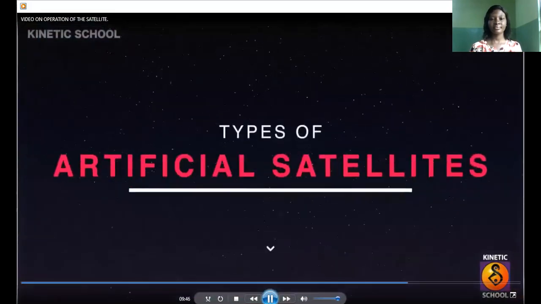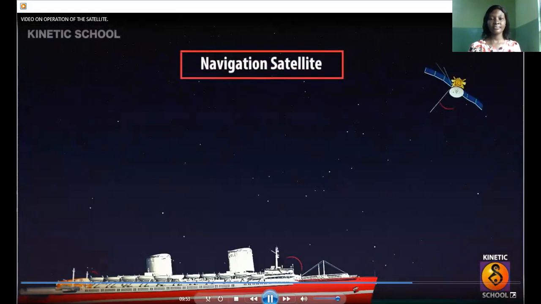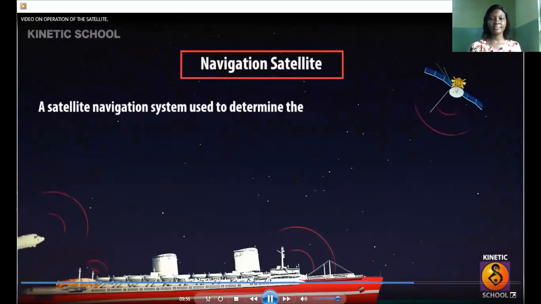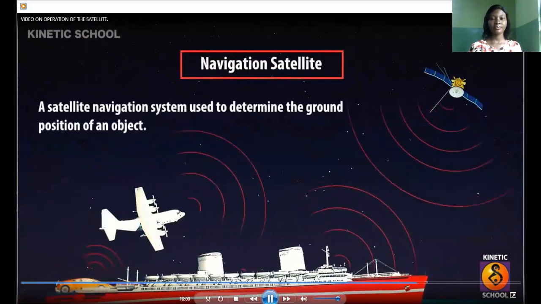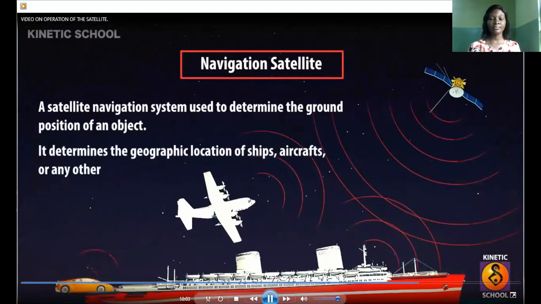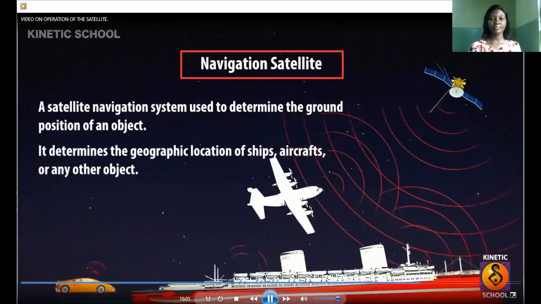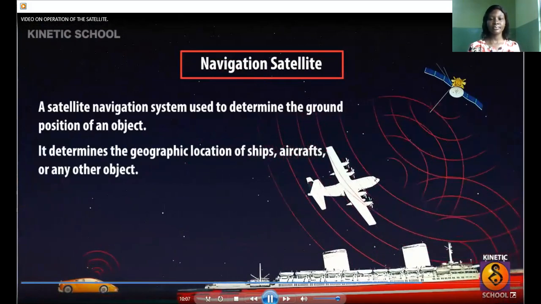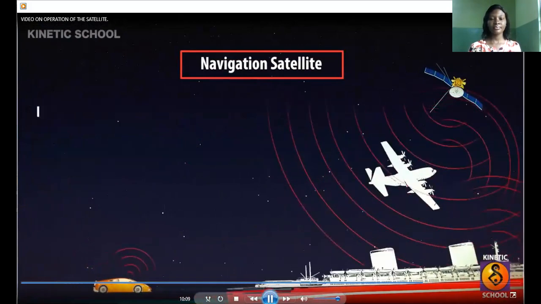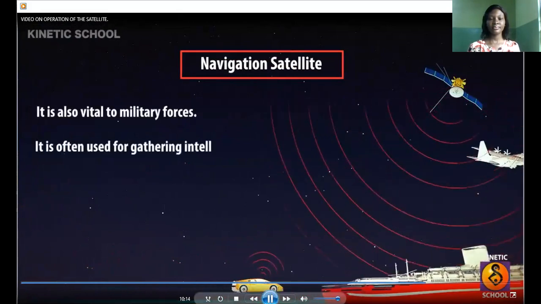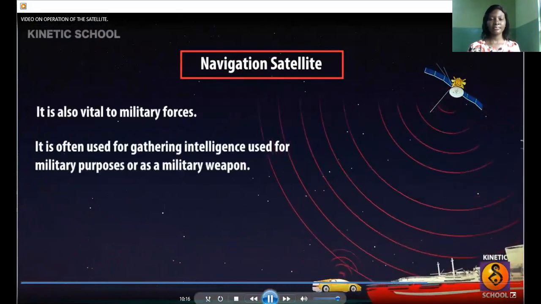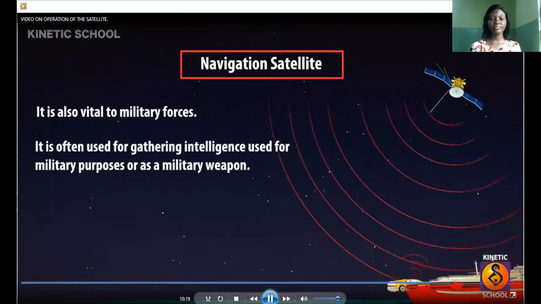Types of artificial satellites. Navigation satellite. A satellite navigation system used to determine the ground position of an object. It determines the geographic location of ships, aircrafts, or any other object. It is also vital to military forces. It is often used for gathering intelligence used for military purposes or as a military weapon.